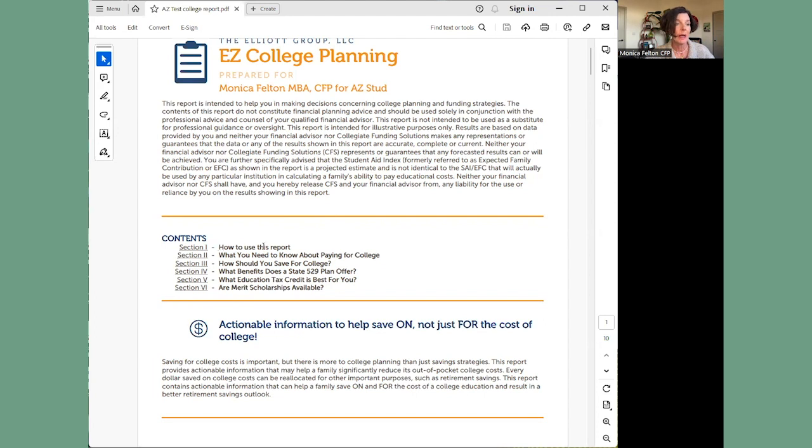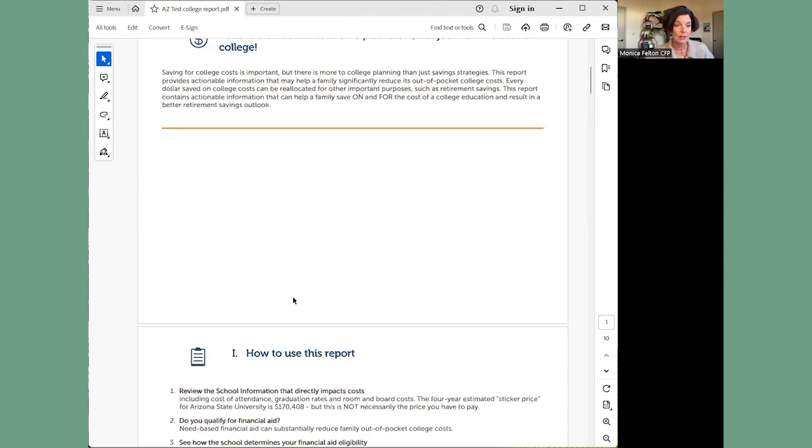So we're going to talk about how do you use this report, what you need to know about paying for college, how should you be saving for college, what benefits does a state 529 plan offer, what educational tax credits will be available to you, and what merit scholarships are available. So remember, this plan is personalized to you depending on what data you populated the calculator with.